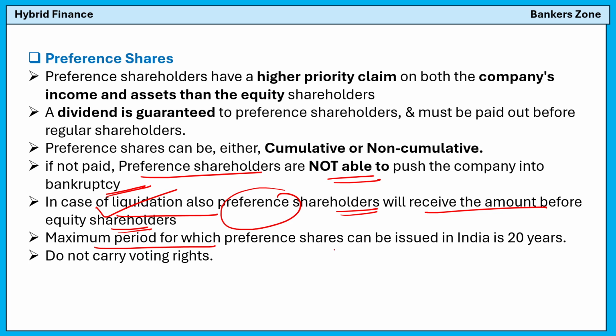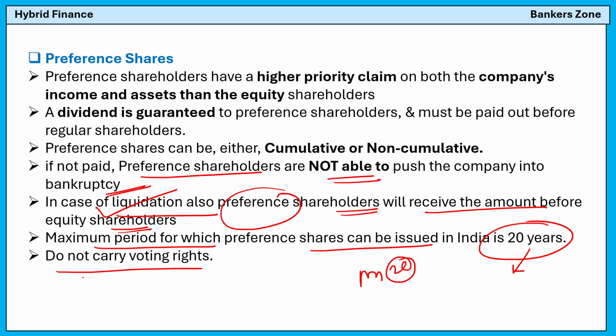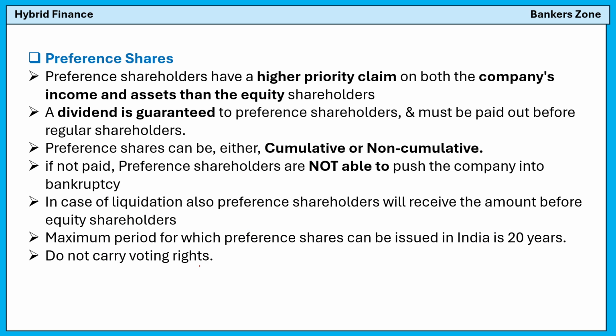The maximum period for which a preference share can be issued in India is 20 years. Okay, so for a maximum period of 20 years the preference share can be issued, and also important, they do not carry voting rights, right? Preference shares will not have the voting right. Okay, so this is all about the preference share.